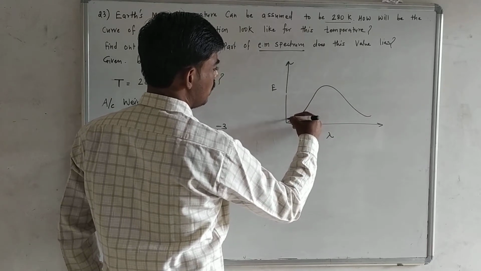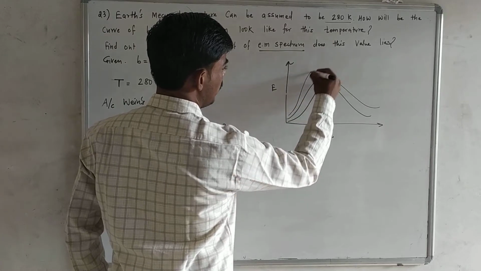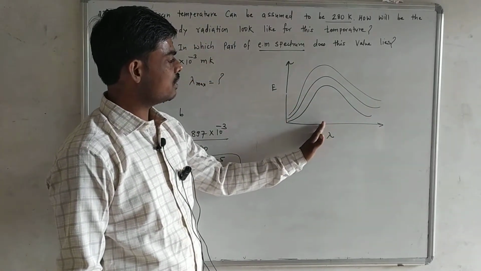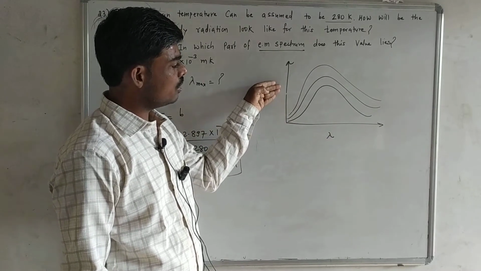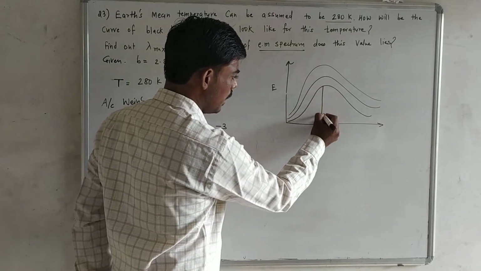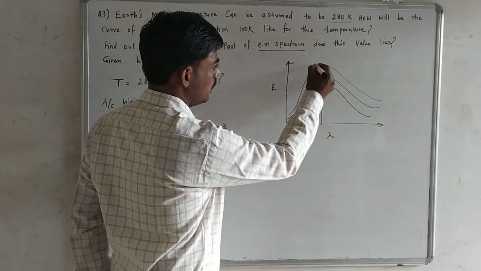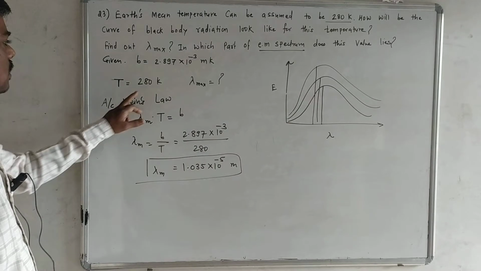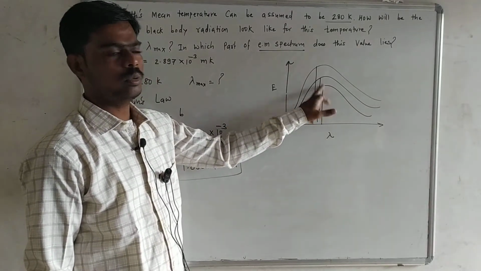In this way we get different types of curves, and this curve represents that as wavelength increases, the energy emitted by the body also goes on increasing, and it achieves a maximum value at a particular wavelength. This is the maximum value. So we can say that for this temperature the curve achieves a maximum value only.